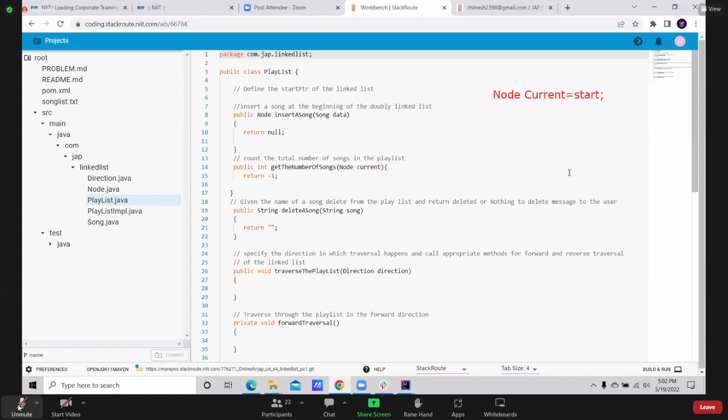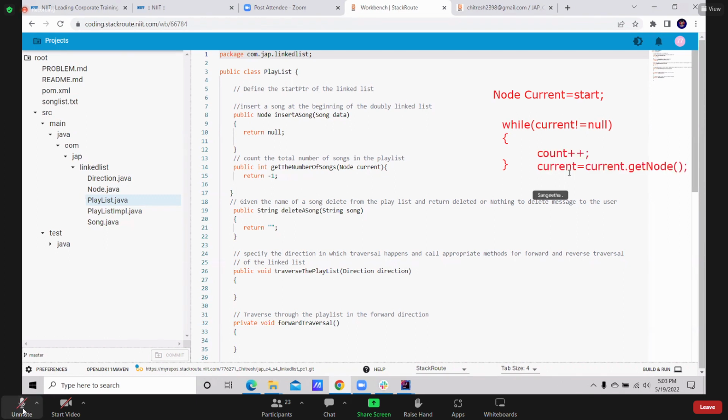I want to repeat until current is not equal to null. Create a count. I want to keep on traversing the linked list until it reaches null. So you can have a count variable, and every time, increment the count. After incrementing the count, make your current go to the next node. Make a note of it.